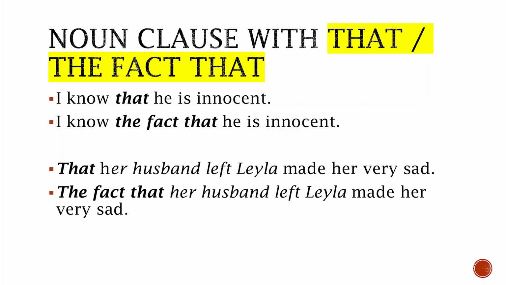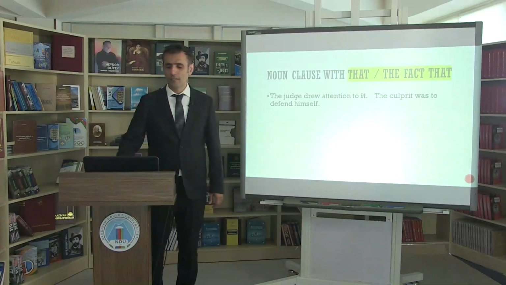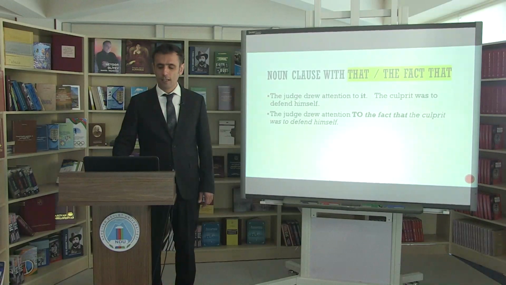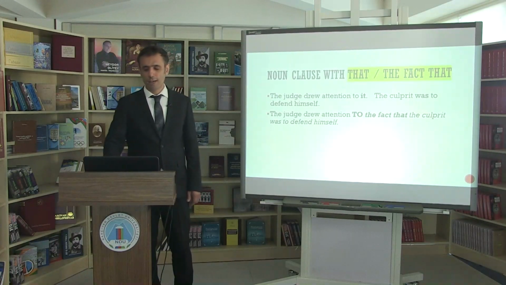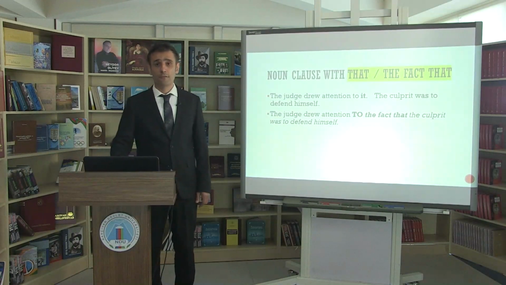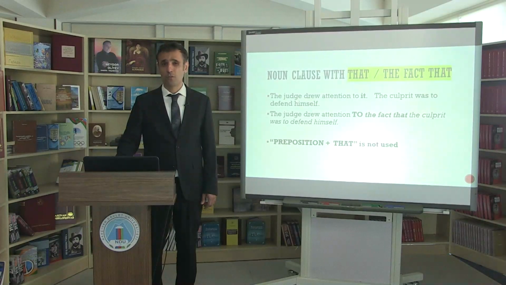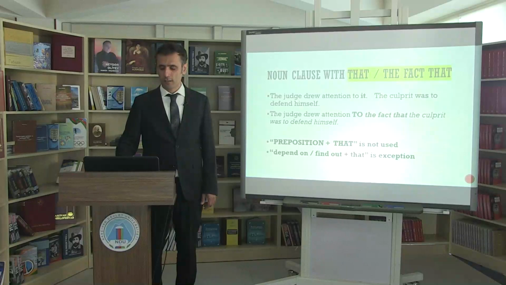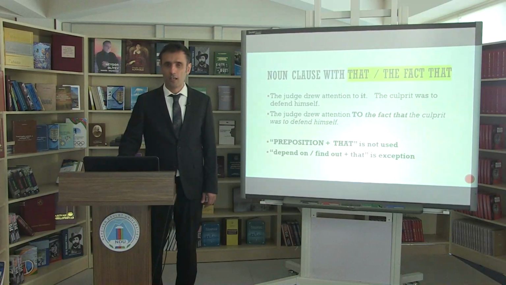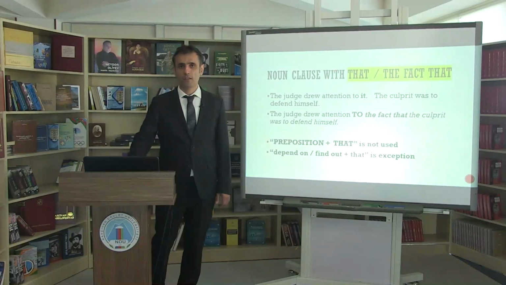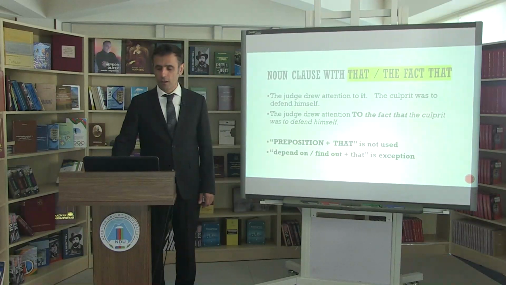The judge drew attention to it. The culprit was to defend himself. The judge drew attention to the fact that the culprit was to defend himself. So as you see from the sentences, we are not supposed to use that after a preposition in noun clauses. But depend on and find out are exceptions. We can use that conjunction after these phrases.